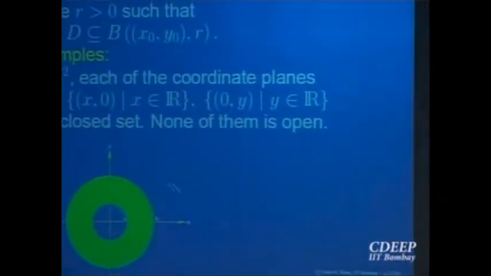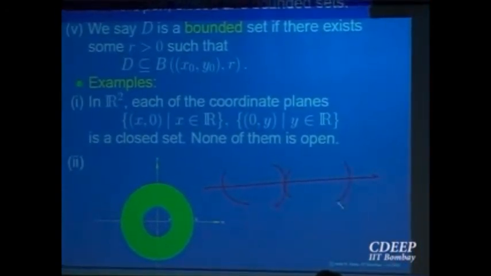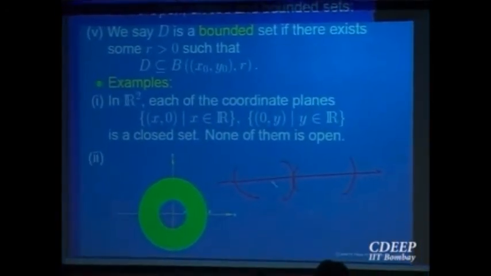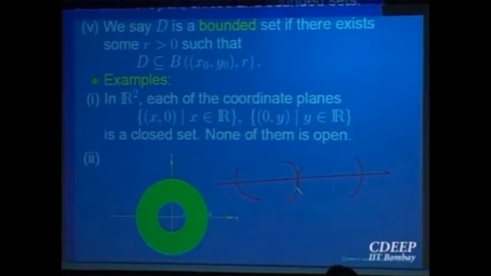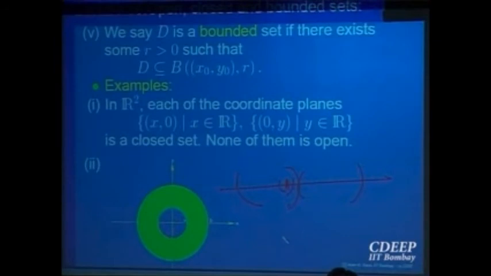Okay, let me draw again. Let me take any point. Let us take a point in this part. Here I can draw an open ball which is completely inside the set. If you want to be very precise, let me call it 0, 1 and 2.